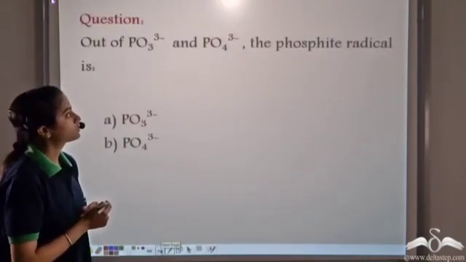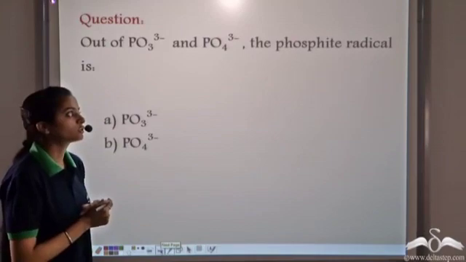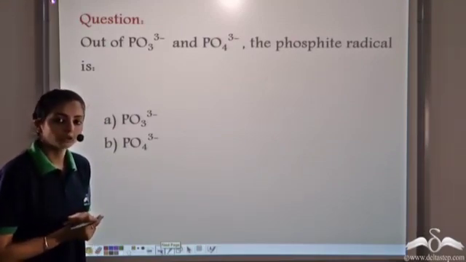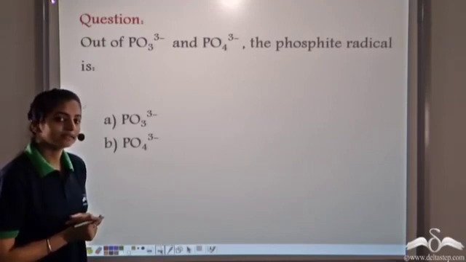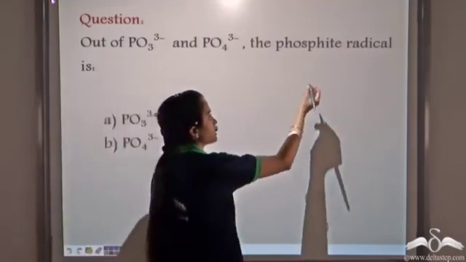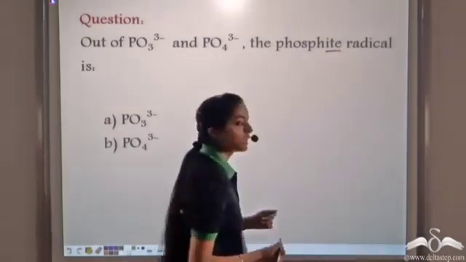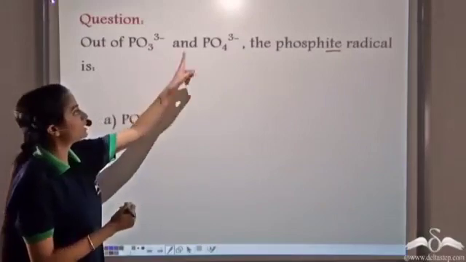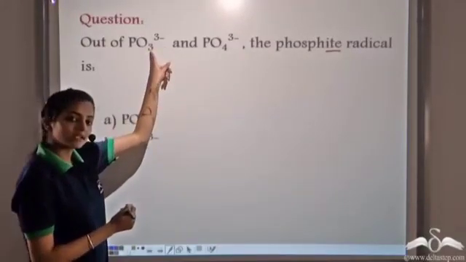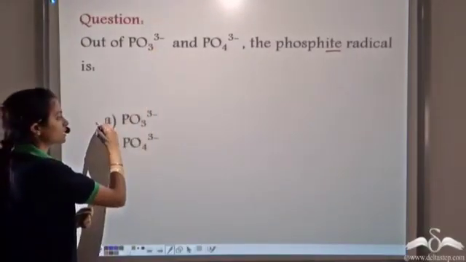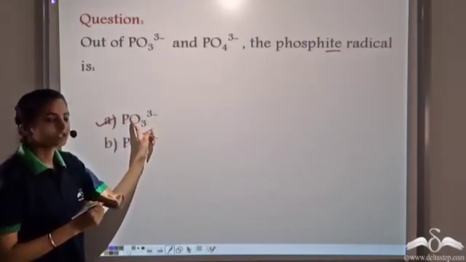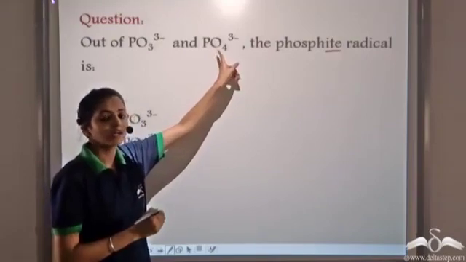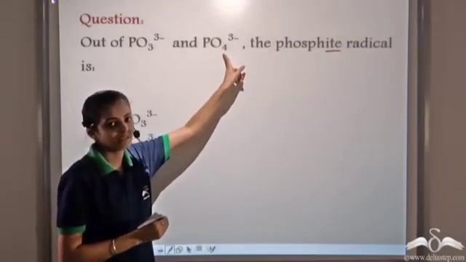Out of PO3 3- and PO4 3-, which of the two do you think is the phosphite radical? We know that the suffix "ite" is given to the radical with lesser number of oxygen atoms. And out of these two, this radical has lesser number of oxygen atoms. So this is the phosphite radical. So what should be the name of this radical? This has greater number of oxygen atoms, and therefore this should be the phosphate radical.